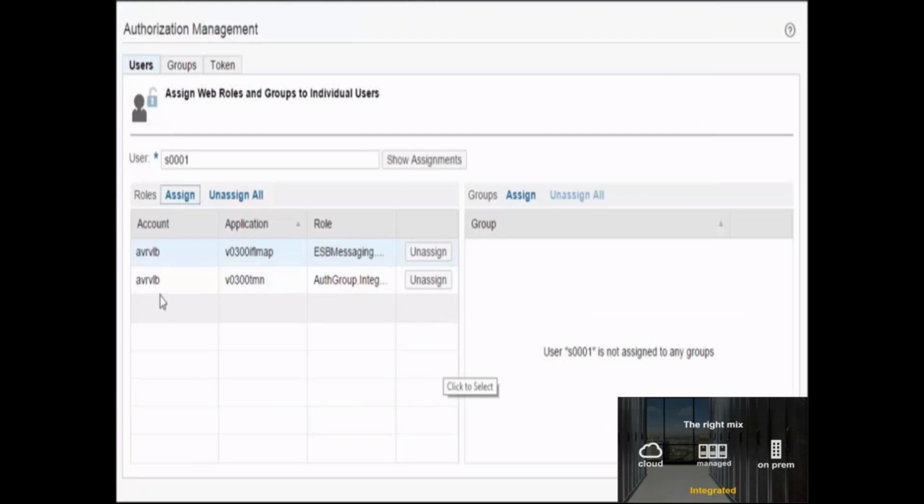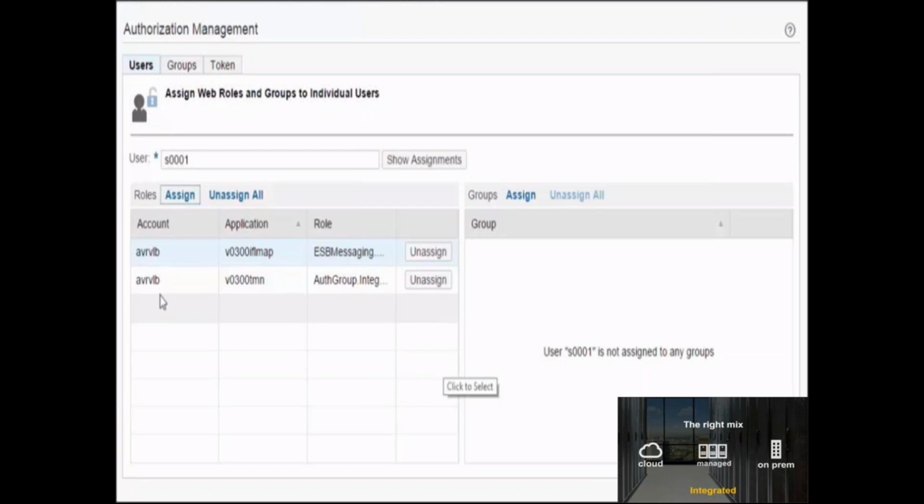Go to your user and ask to be assigned a role called EBS messaging. This will allow you to view the payload at least in the test tenant. Keep that in mind and assign EBS messaging against your name in the list so that you can view the payload.